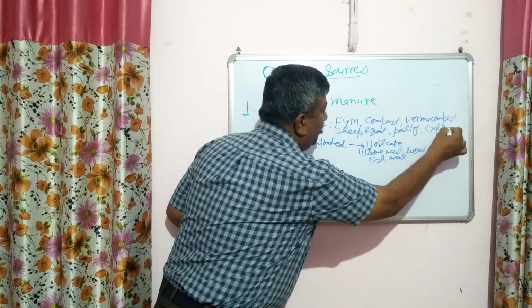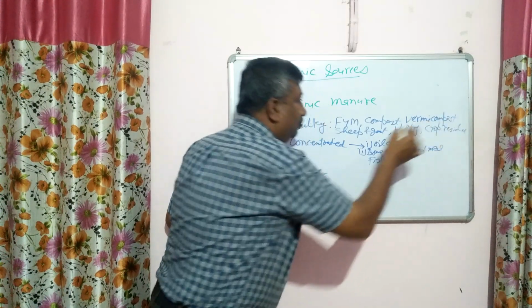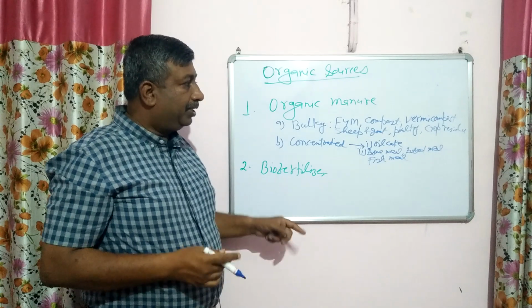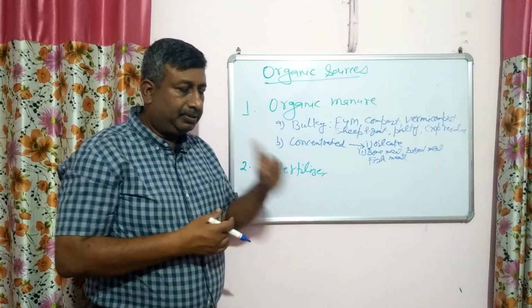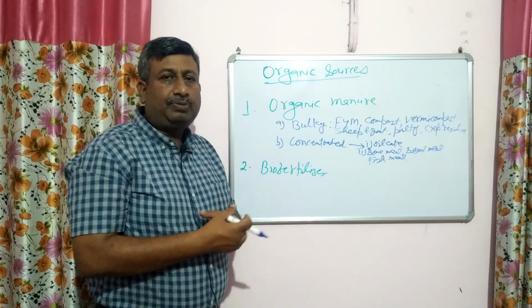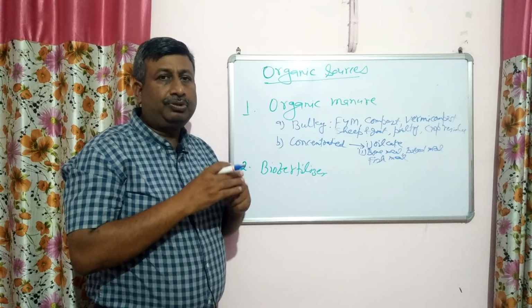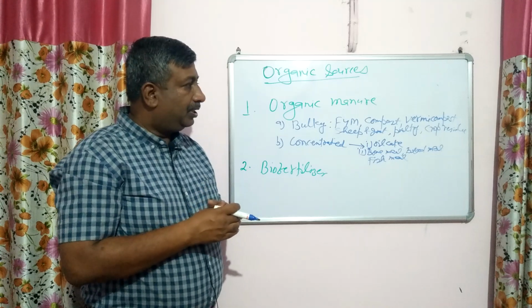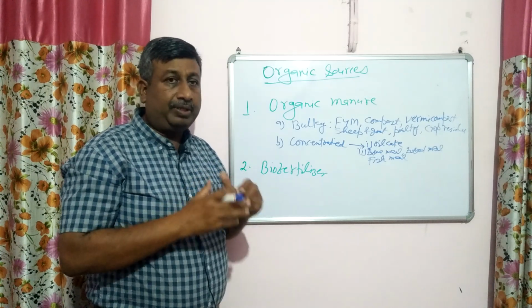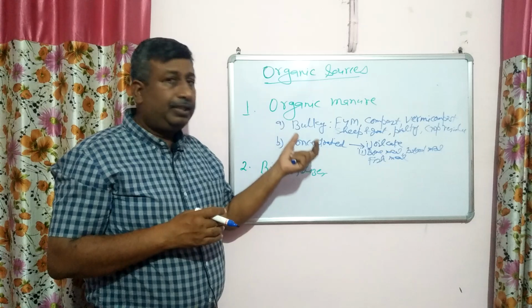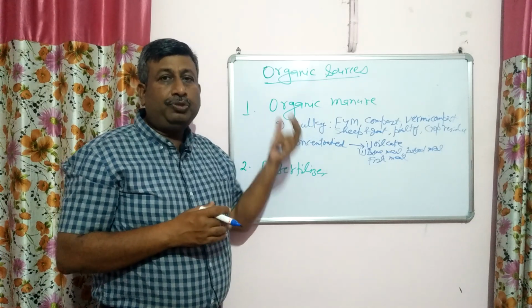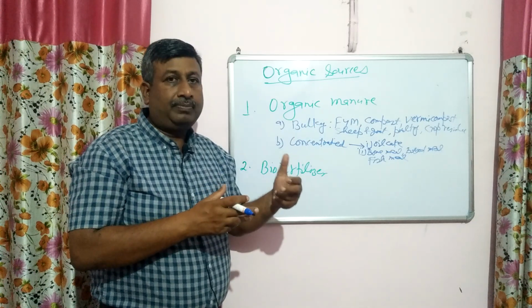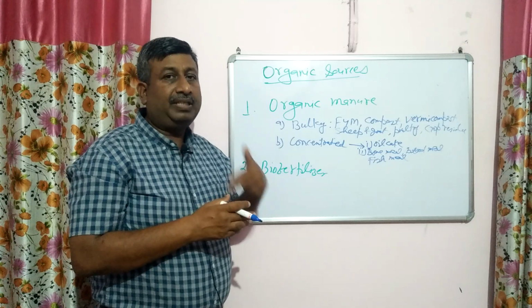Actually in our country crop residue is used for animal feed, but crop residue can be recycled, can be used for the nutrient. So crop residue should not be burned, they should be recycled. So these are the bulky organic manure. So here the objective is that whatever material is produced in the field, use, reuse, recycle by efficient management.